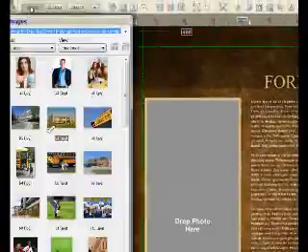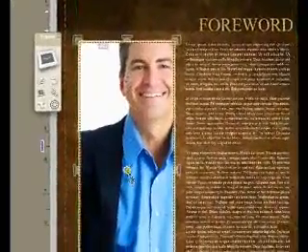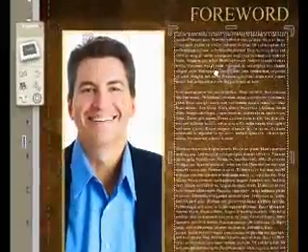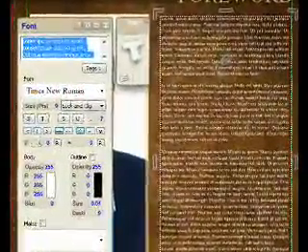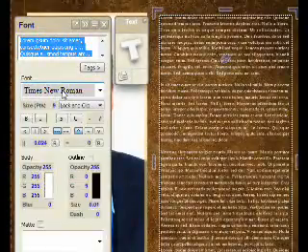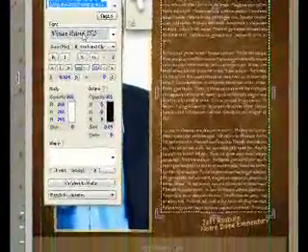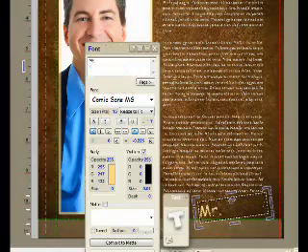Here I'll find a picture of the principal, let's say, and crop and pan to get it just right. This is all text which you can modify, for example adjusting the intercharacter spacing or the interline spacing, changing the font. Any TrueType font that you have installed in your system will work, so we'll go with a handwritten look for the principal's address.